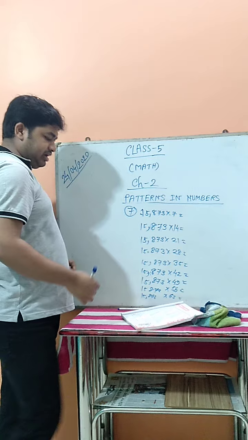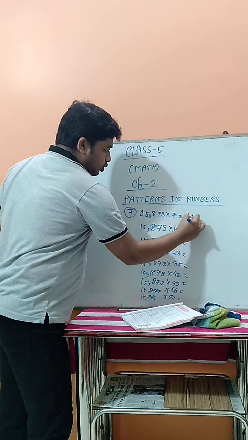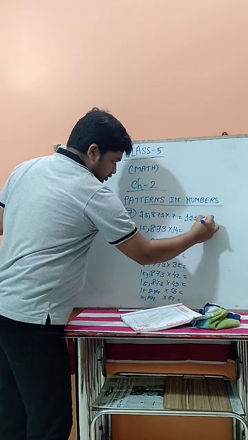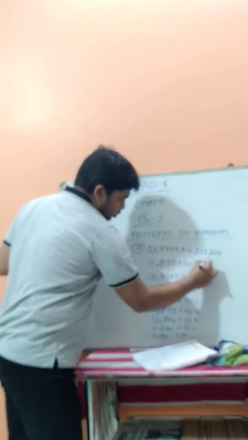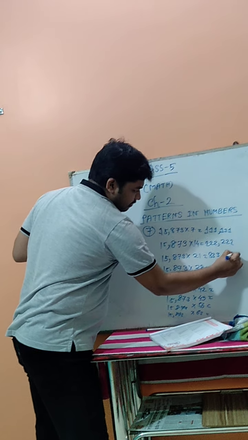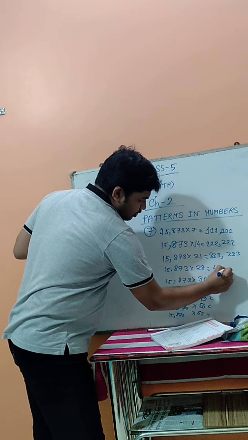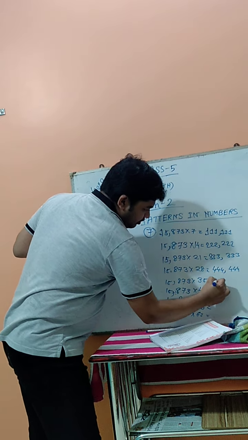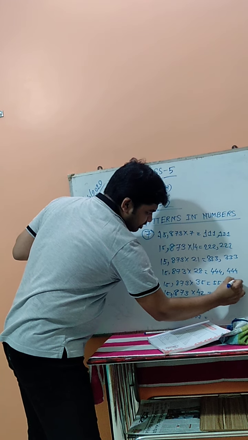So now we have to multiply. First is given 111111, second is 222222, third one is 333333, then 444444, 555555.